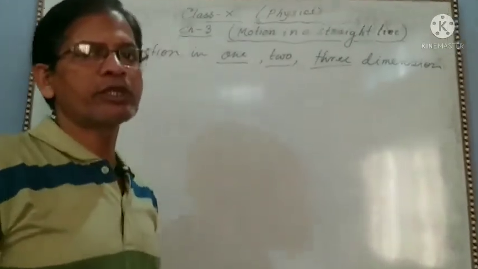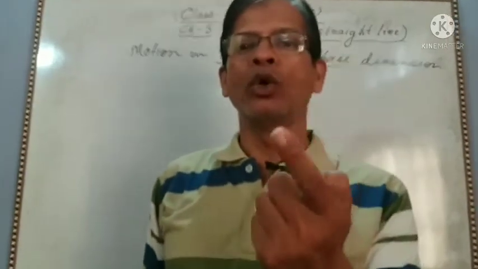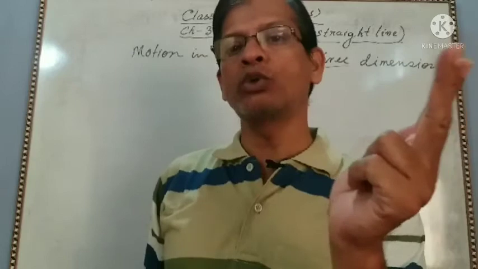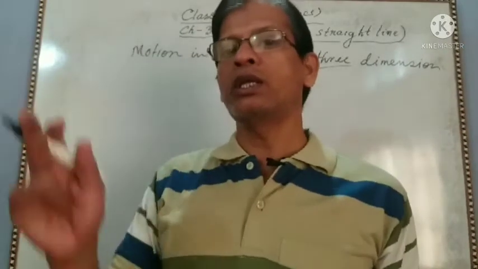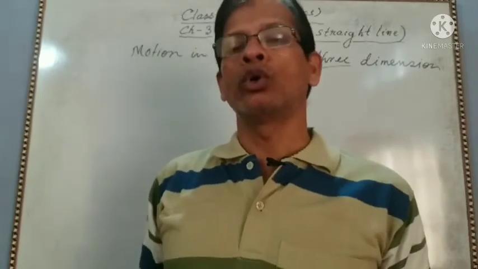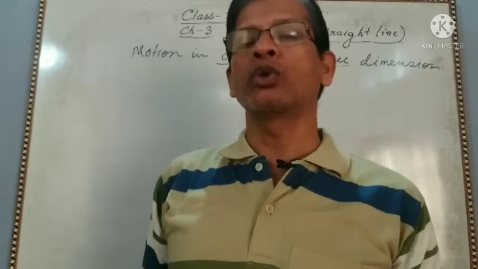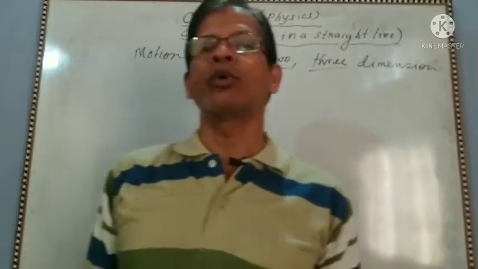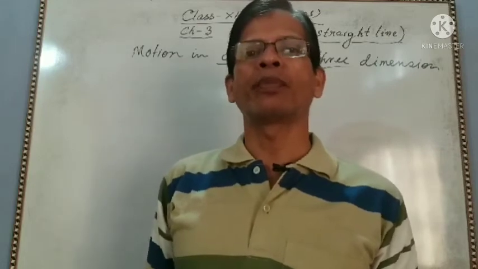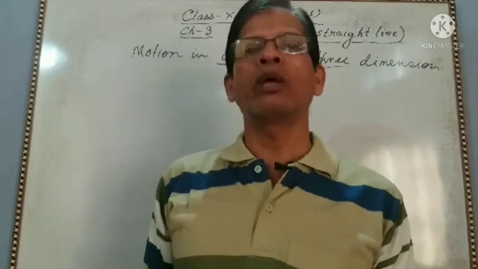And two-dimensional motion means to express the motion of an object, we need 2 axes out of the 3, x, y, z. So 2 coordinate axes are required to express the motion of the object. So this is the 2-dimensional motion. For example, motion in a plane. Suppose you are playing carom. The motion of the striker in the carom board is a 2-dimensional motion.